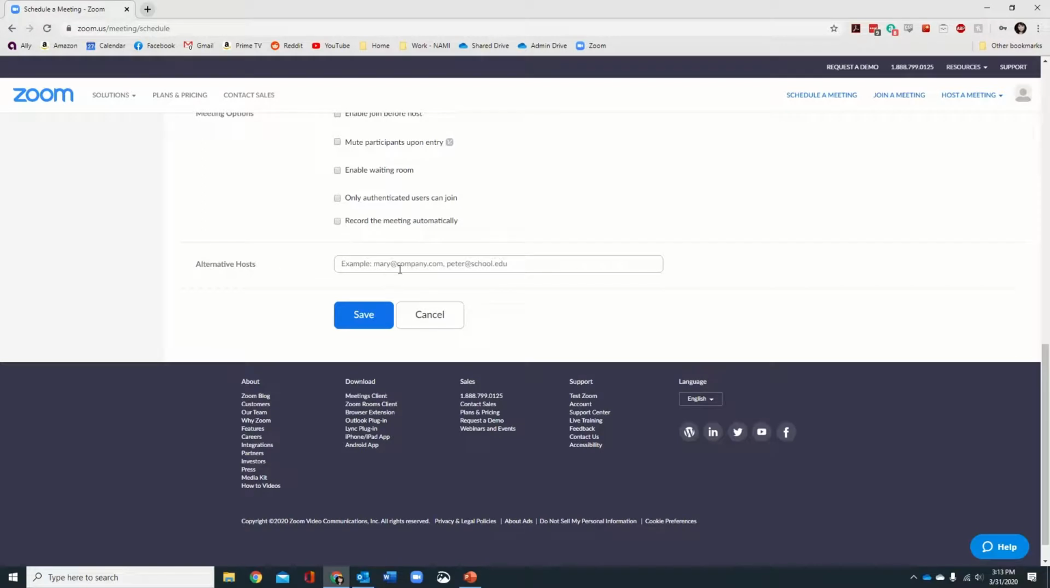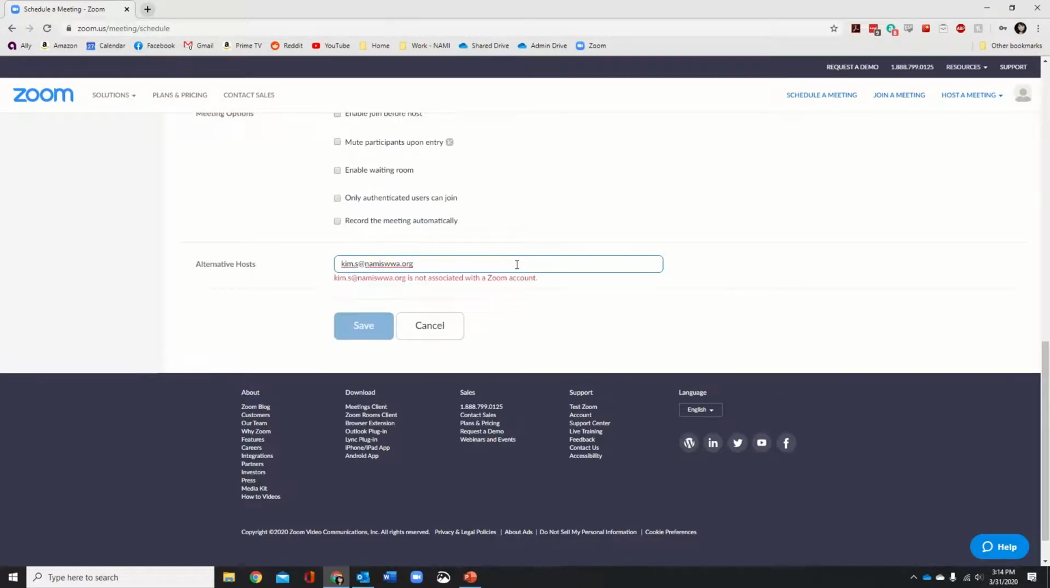In order to have an alternative host, you have to have someone who has a Zoom profile. Now, if they have their own profile, sure, absolutely, you can send it to them. But for instance here, if I wanted to send it to my executive director and I put this in, it will tell you, nope, sorry, this person is not associated with a Zoom account. So you won't need to add alternative hosts.